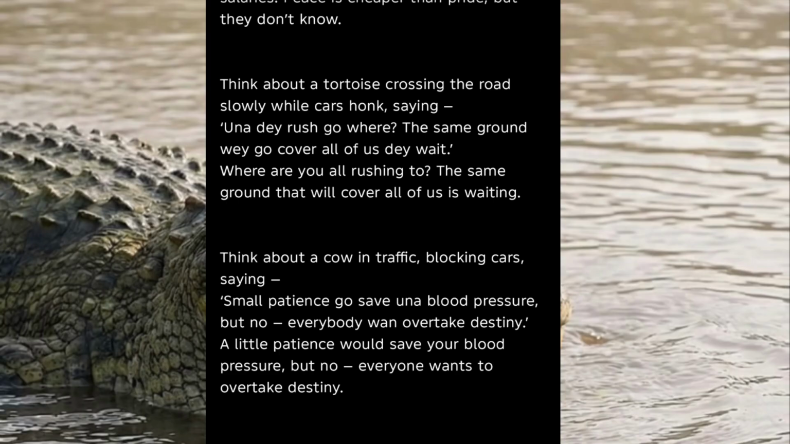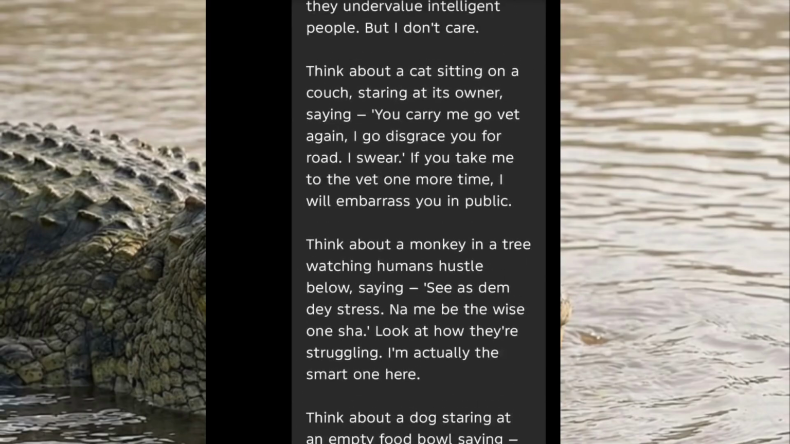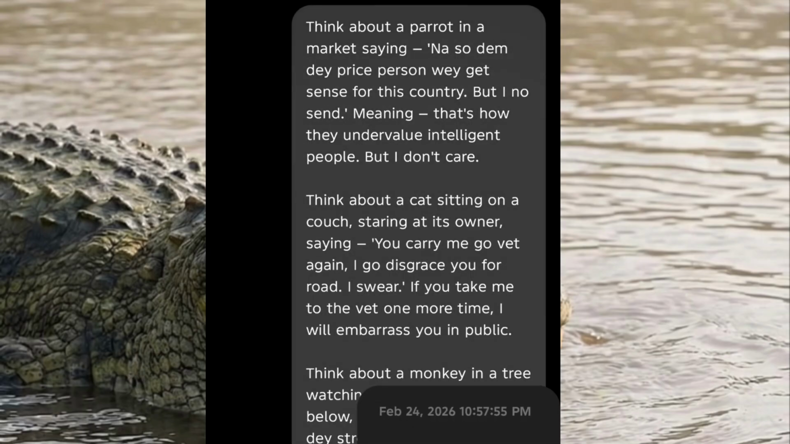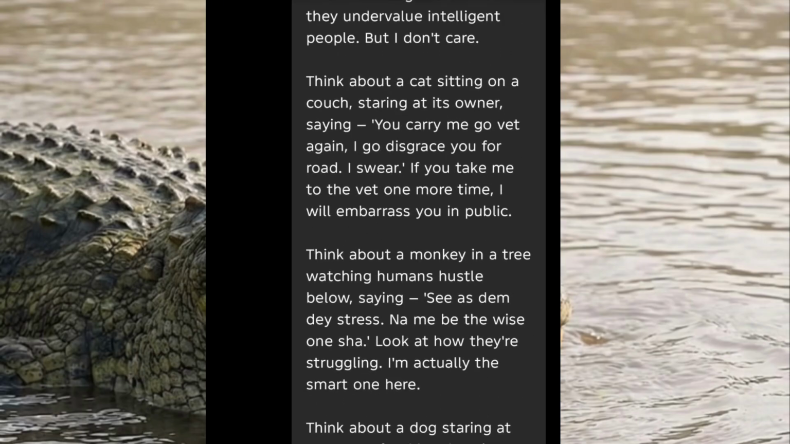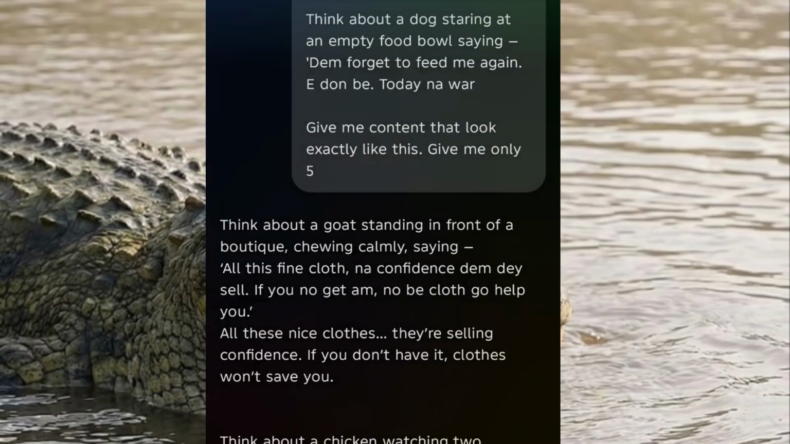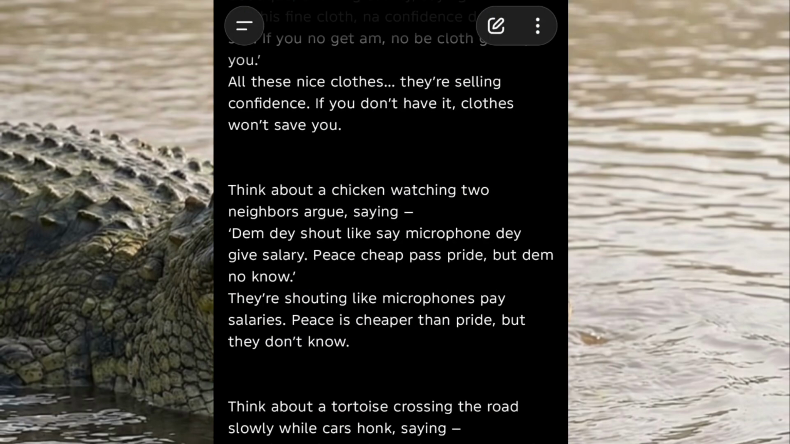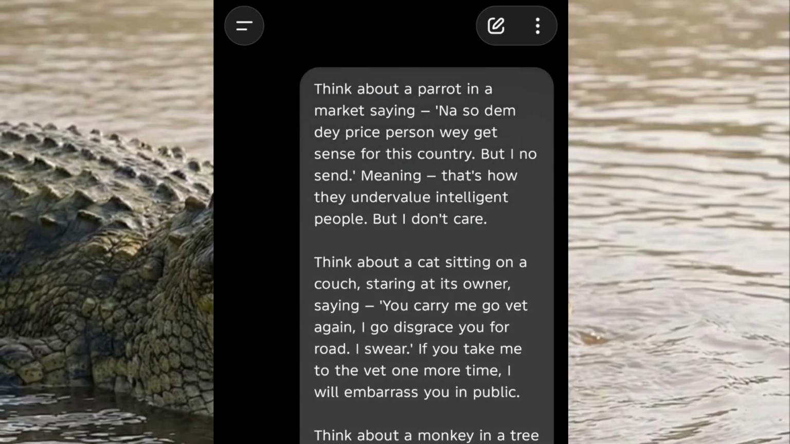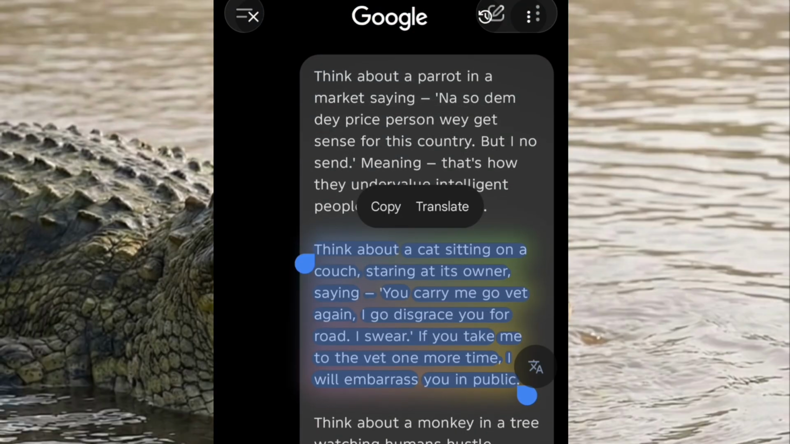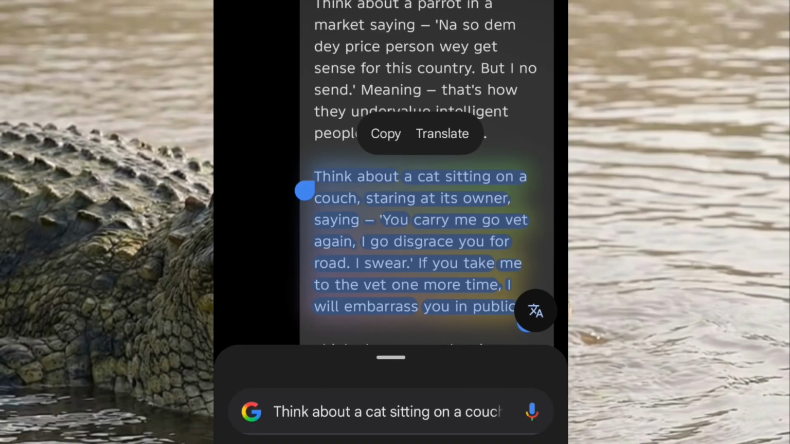All right, so let's make use of the one that we have here. Think about a parrot. Or do we make use of that? I think I like the other. Think about a cat, and seeing that cat videos are actually viral on TikTok, I think let's make use of that. Think about a cat sitting on a couch staring at its owner.